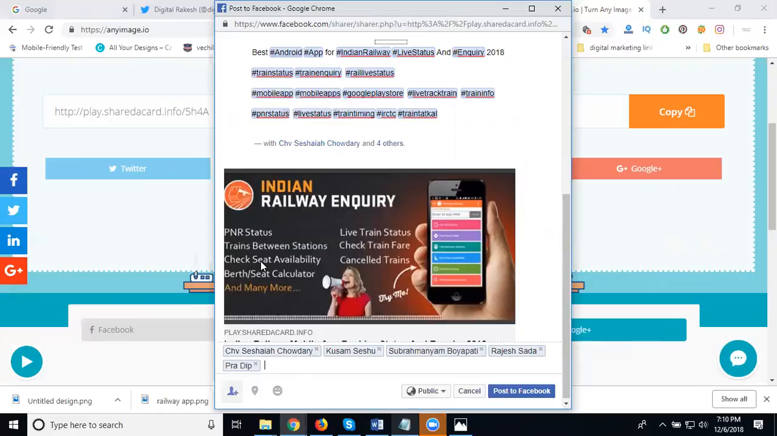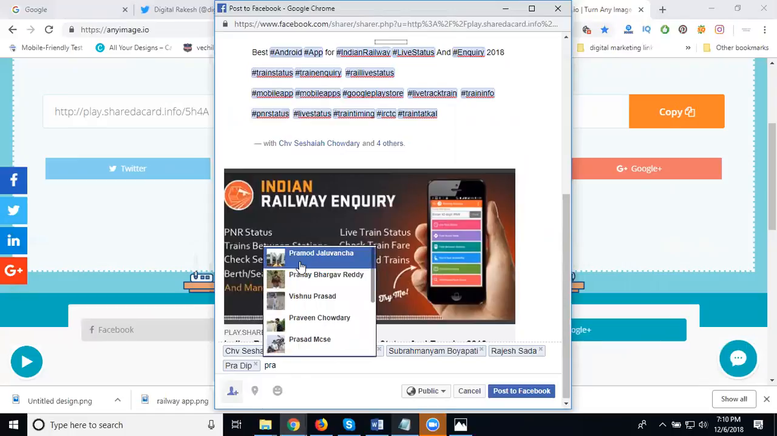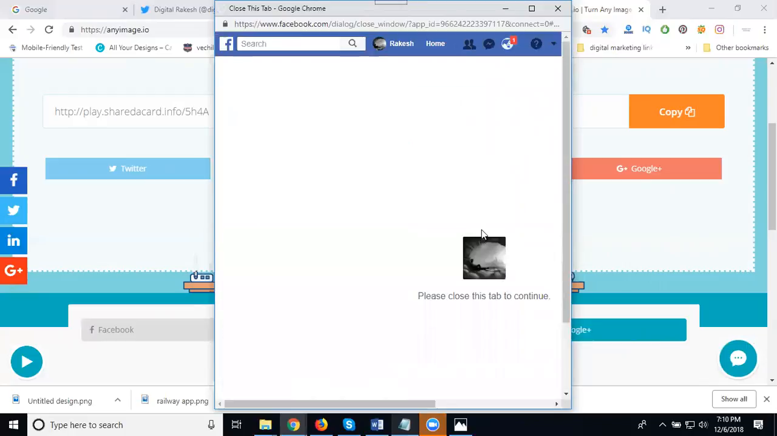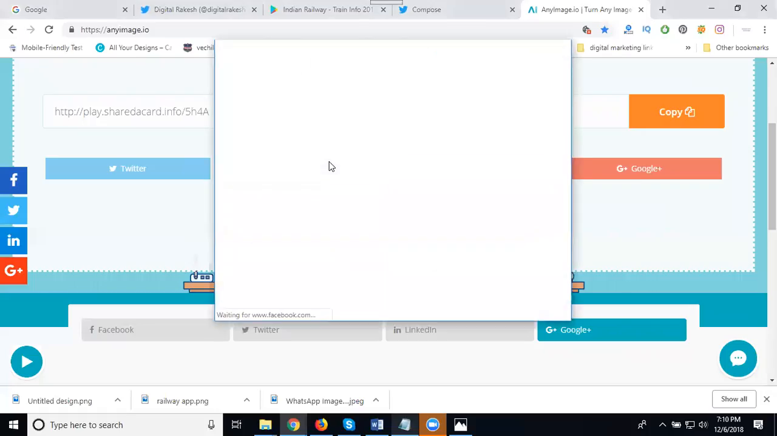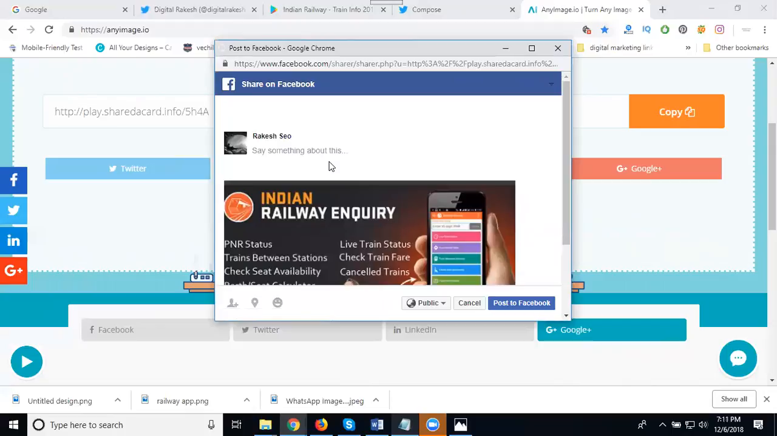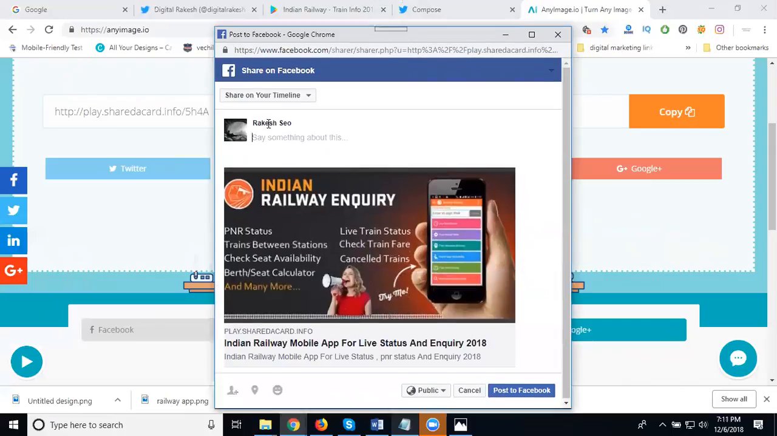So here I'm clicking post to Facebook. Go to your Facebook. First, your timeline. You can share with 50 friends. How many friends? 50 friends.